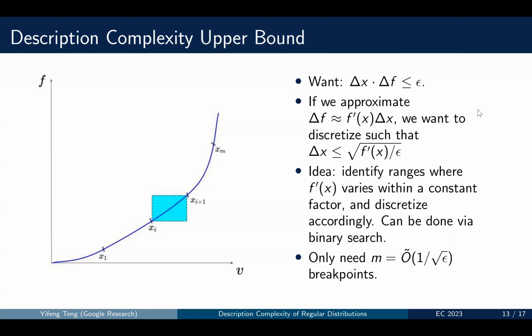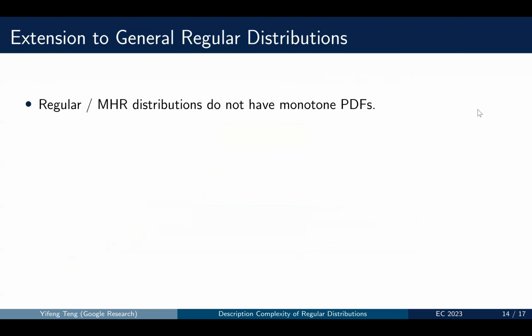And because we know that f is monotone increasing, we can identify ranges where the f prime of x varies within a constant factor and discretize accordingly. And this can be done via binary search. We can also show that this binary search only needs 1 over square root epsilon breakpoints.